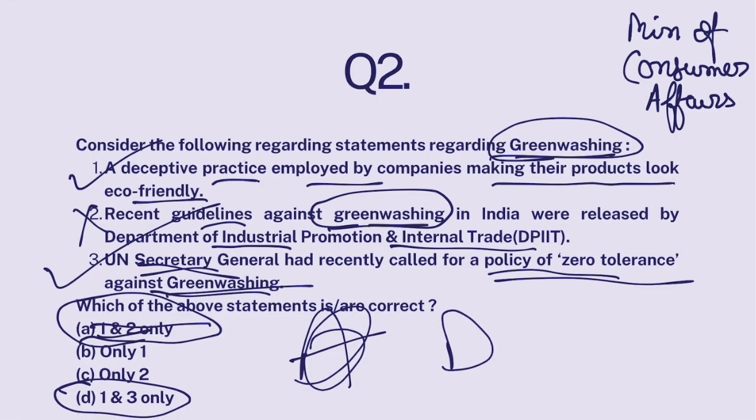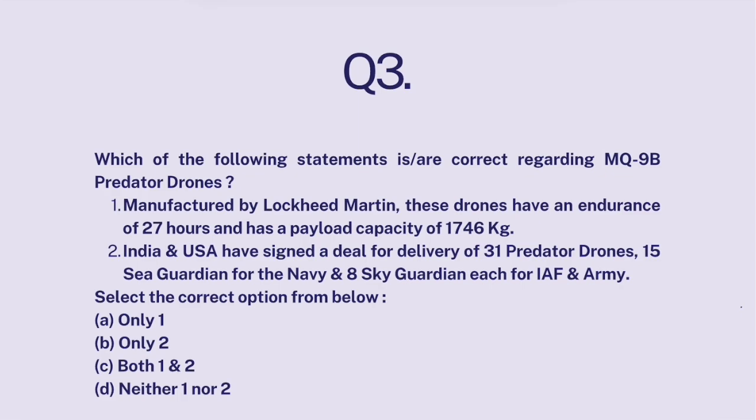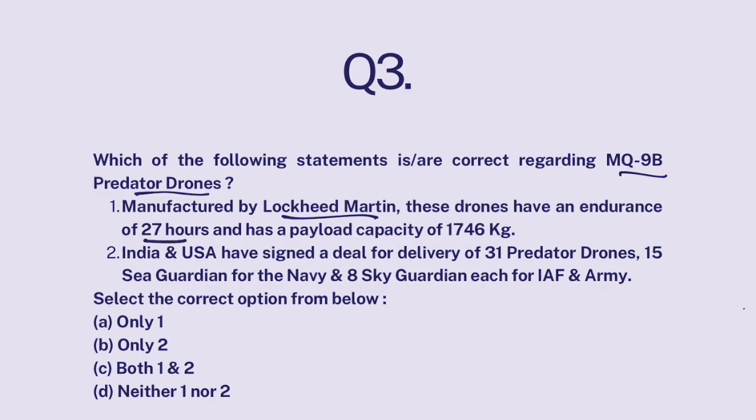D. Question 3. Which of the following statements is are correct regarding MQ-9B Predator drones? Manufactured by Lockheed Martin, these drones have an endurance of 27 hours and has a payload capacity of 1,746 kg. India and USA have signed a deal for delivery of 31 Predator drones, 15 Sea Guardian for Navy and 8 Sky Guardian each for Indian Air Force and Army.